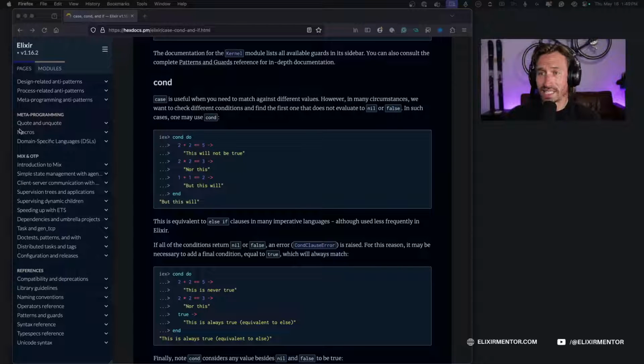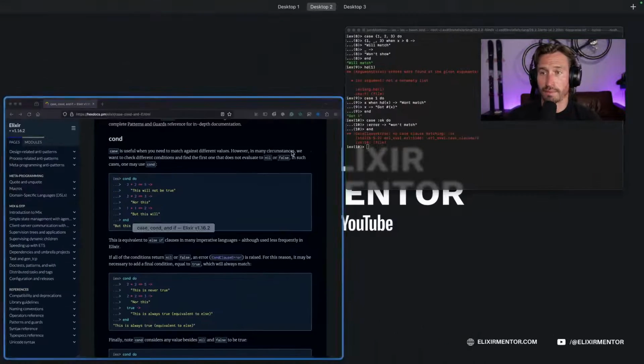So case is useful when you need to match against different values. However, in many circumstances, we want to check different conditions and find the first one that does not evaluate to nil or false. In such cases, one may use conditional. So 2 plus 2 equals 5. That's not true. 2 times 2 equals 3 is not true, but 1 plus 1 equals 2. So this is true. So with a conditional, it's just the first condition that is met that is true will come through. So let's go ahead and test this out.